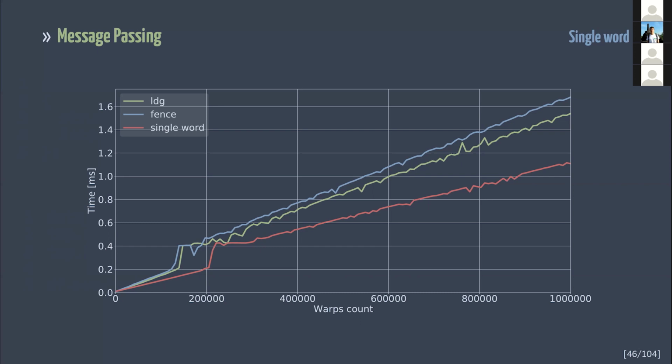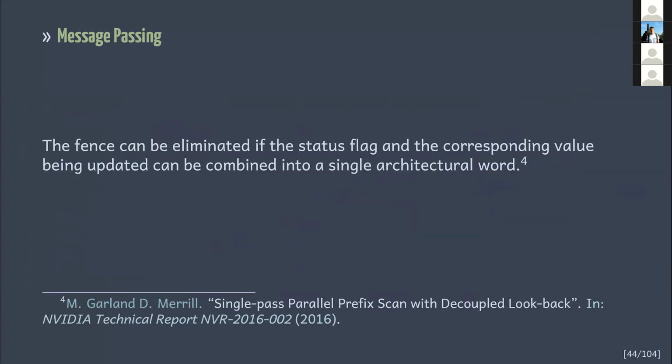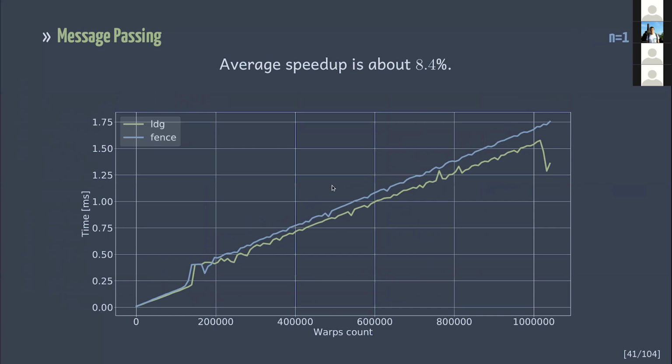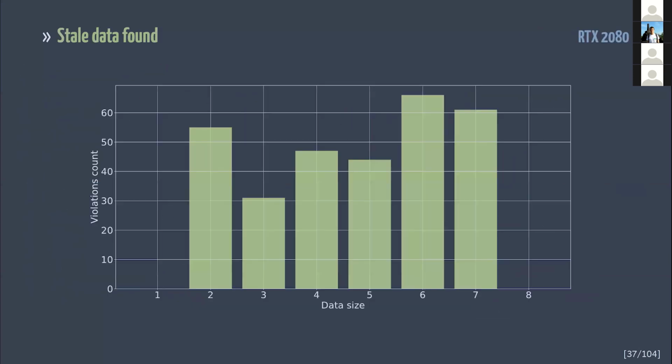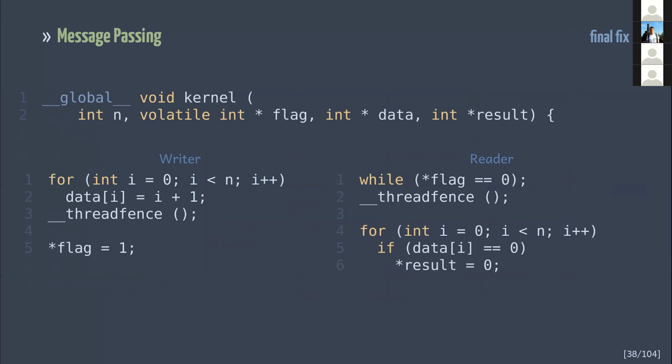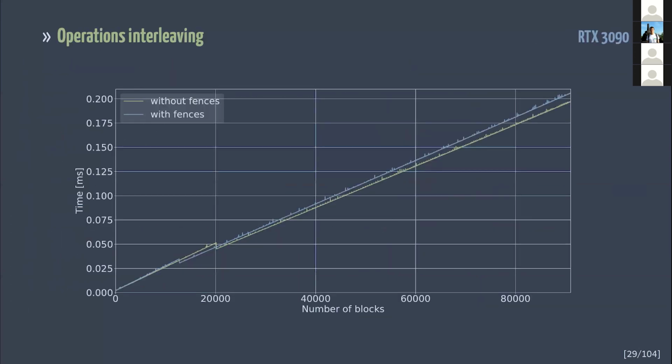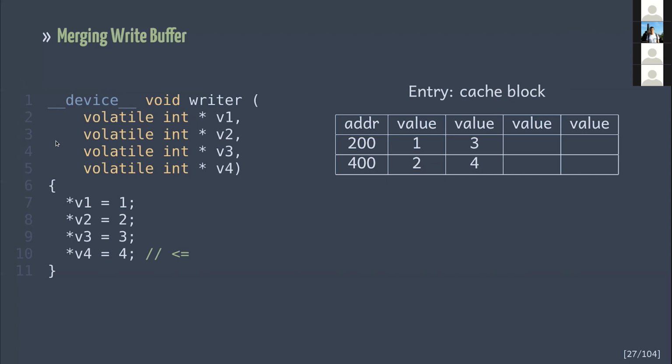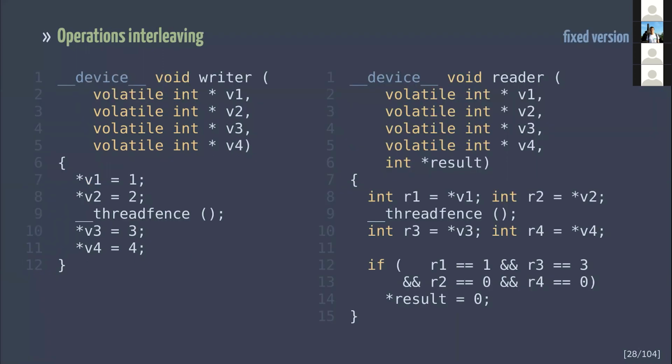I have a question about that memory passing example. Could that also be fixed by making the data volatile? No, because as you can see from the previous example, all of the variables were marked as volatile, and still the reordering happens. So only ordering around a fence is guaranteed. I see, thank you. So here the fence fixed the issue.